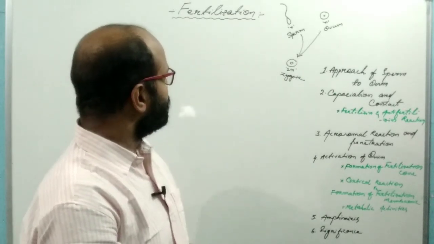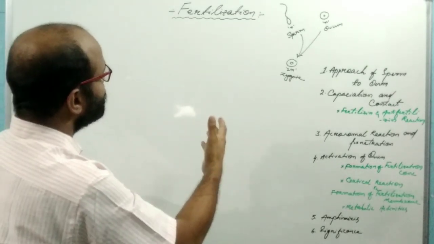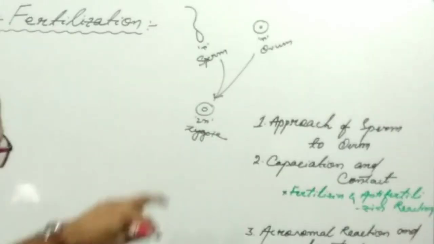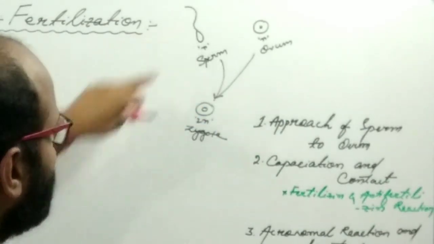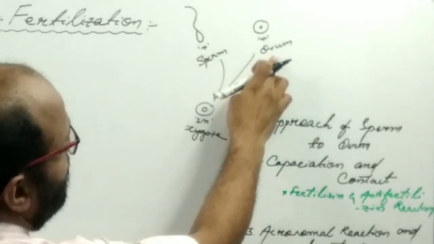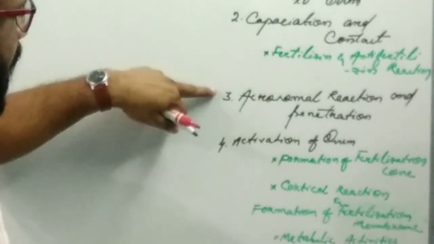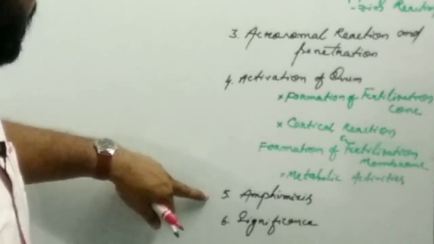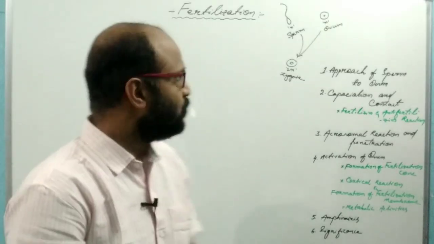In the fertilization process there are several steps, but here we will discuss the process of fertilization under these heads. First, the approach of the sperm to the ovum. So this is the sperm and this is the ovum. The sperm first goes near to the ovum. Then capacitation and contact, then acrosomal reaction and penetration, then activation of ovum, then amphimixis, and the last head is the significance.